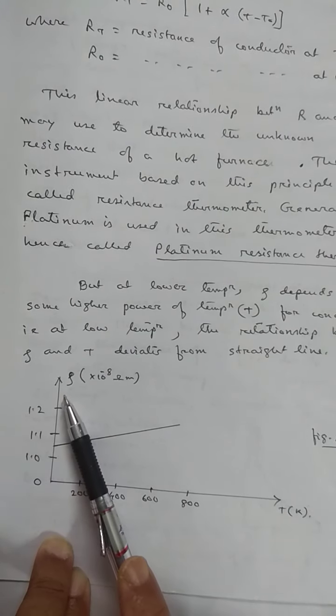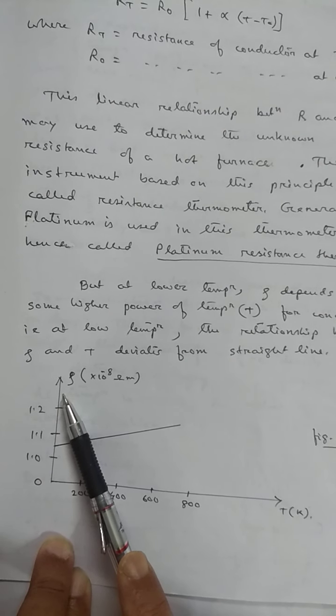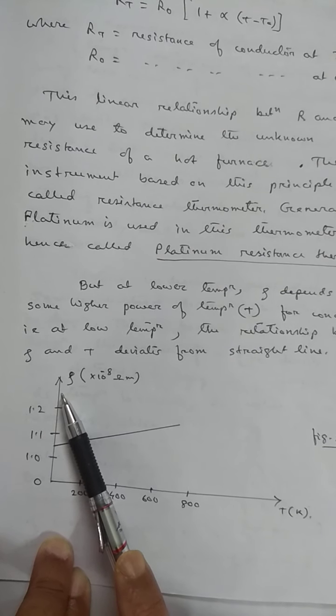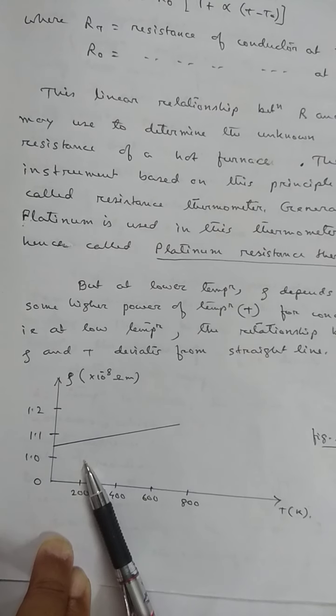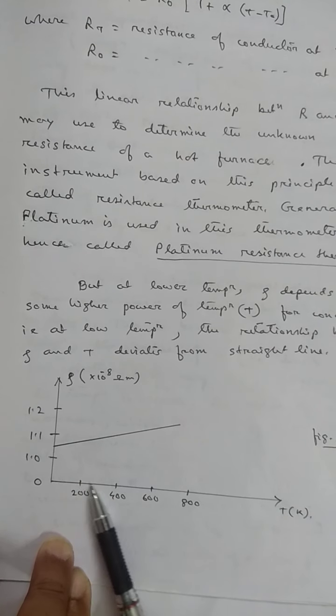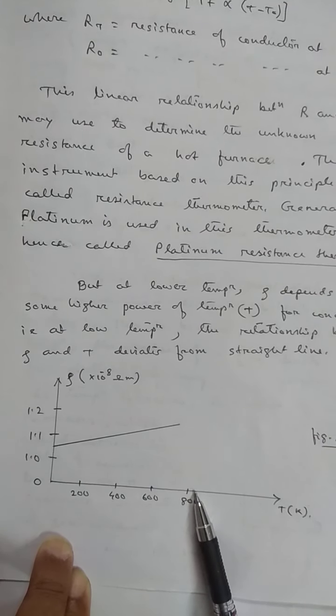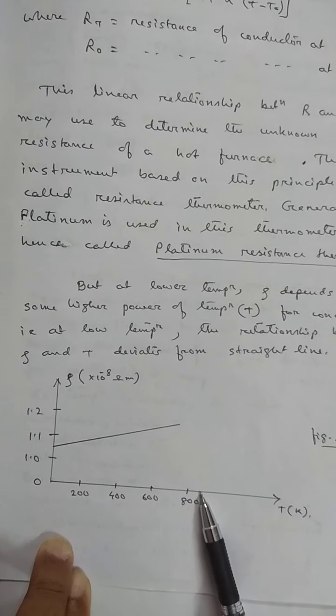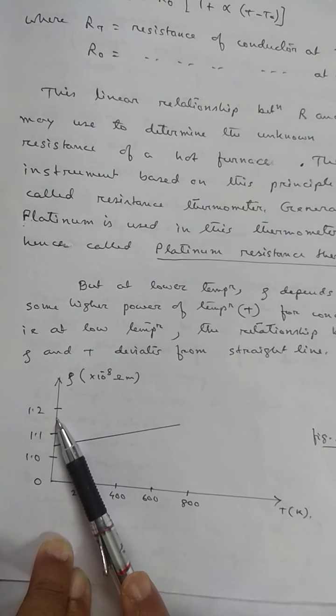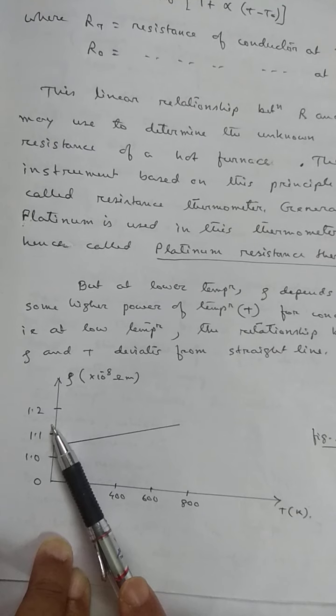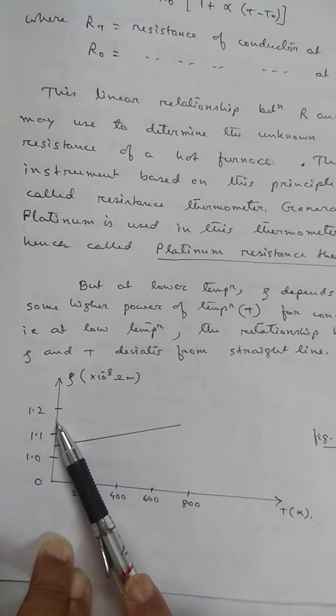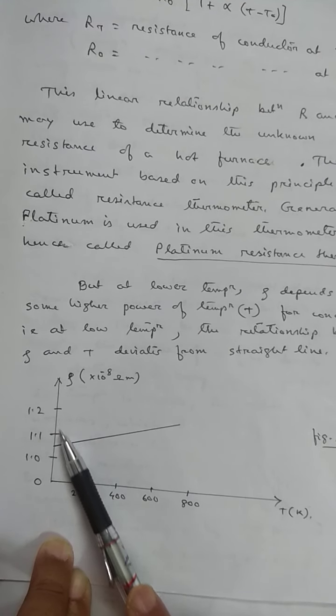That means the value of the temperature coefficient of resistivity, alpha, of this alloy is very, very small. That means when the temperature of the alloy increases by a very large amount, the increase of resistivity of the material is very small.